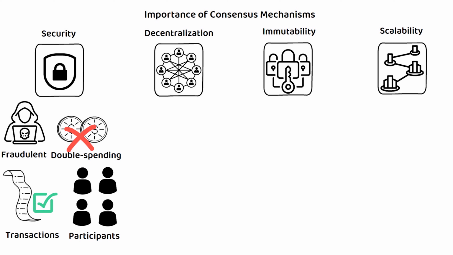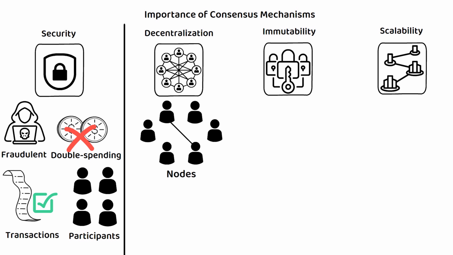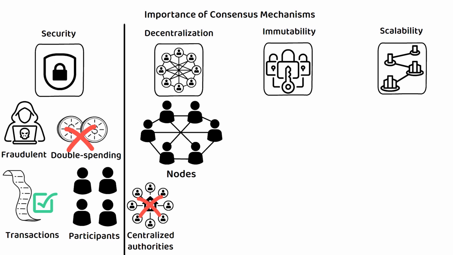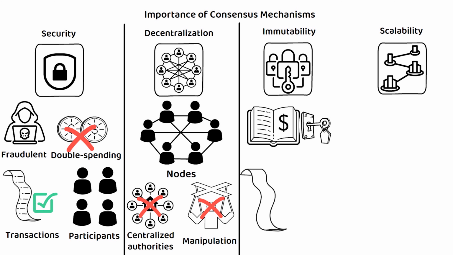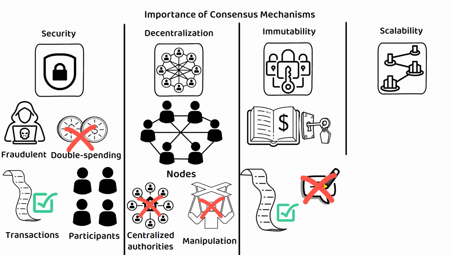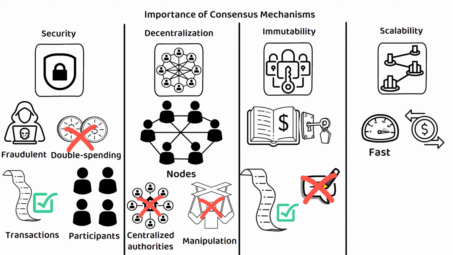Next, by distributing decision-making power across a network of nodes, consensus mechanisms promote decentralization, reducing the reliance on centralized authorities and enhancing the resilience of the network against censorship and manipulation. Additionally, consensus mechanisms contribute to the immutability of blockchain ledgers by ensuring that once transactions are recorded and confirmed, they cannot be altered or tampered with retroactively. Finally, efficient consensus mechanisms facilitate faster transaction processing and scalability, enabling blockchain networks to handle a growing volume of transactions without compromising performance or security.